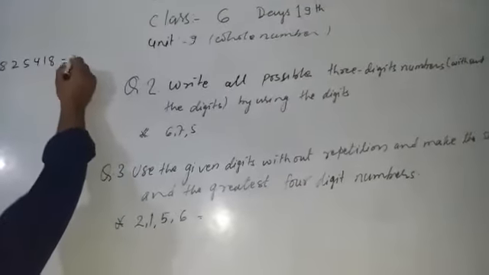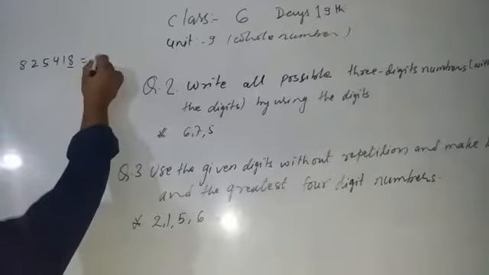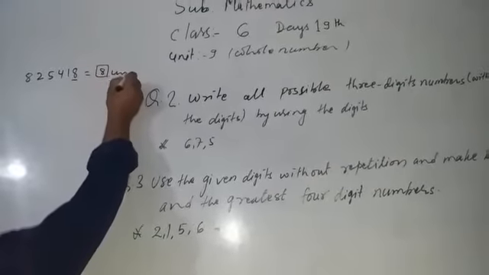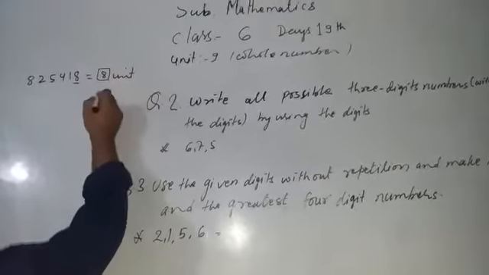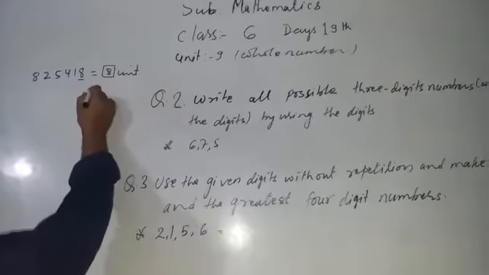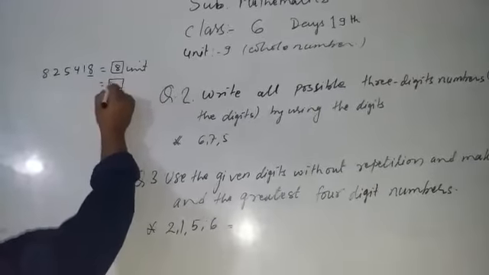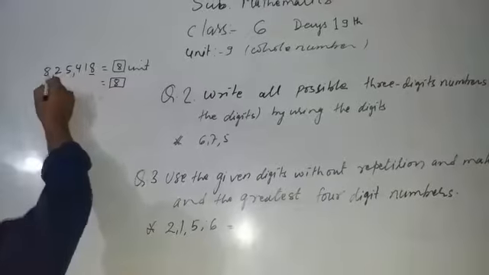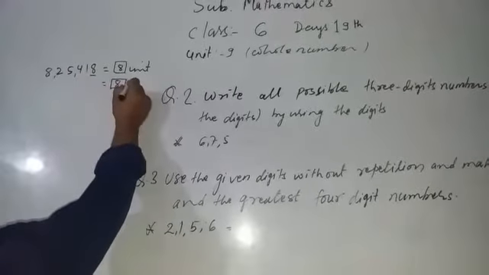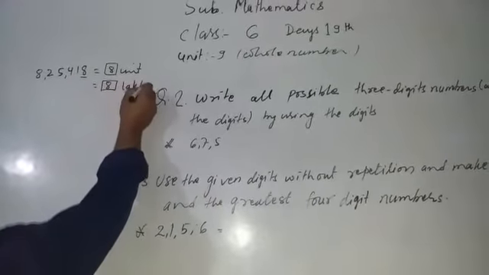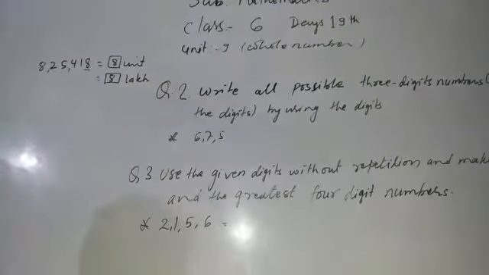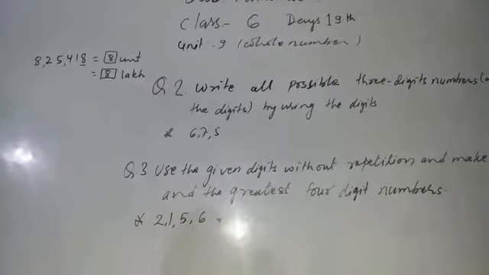So here 18 is unit place, another is in lakh place. Okay, in this way you will solve all these questions.